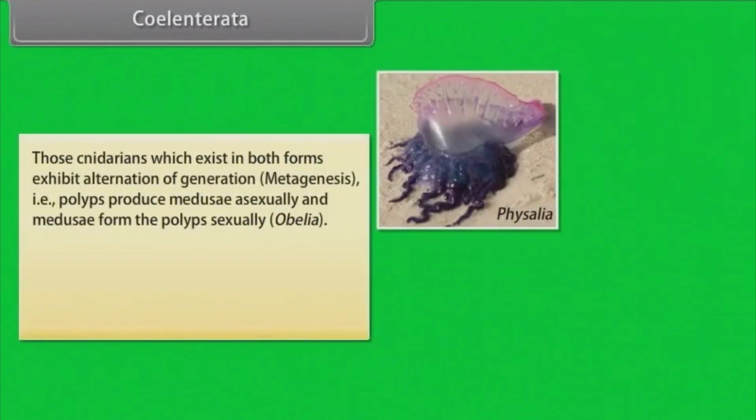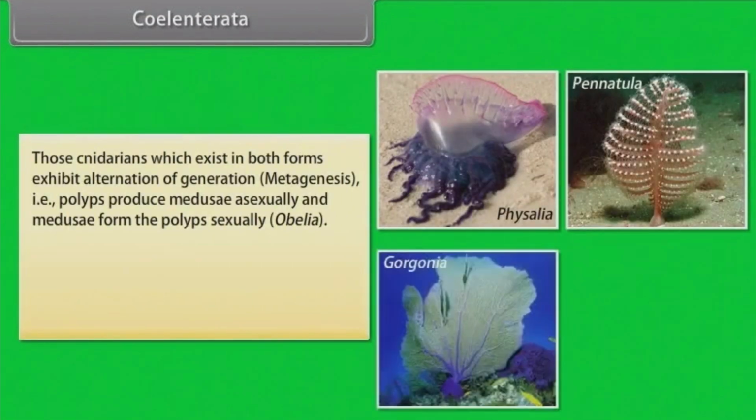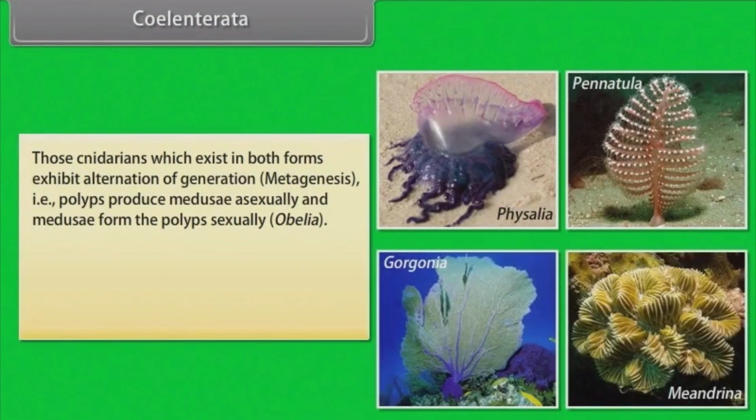Those cnidarians which exist in both forms exhibit alternation of generation, that is, metagenesis, in which polyps produce medusae asexually and medusae form the polyps sexually, for example, Obelia.